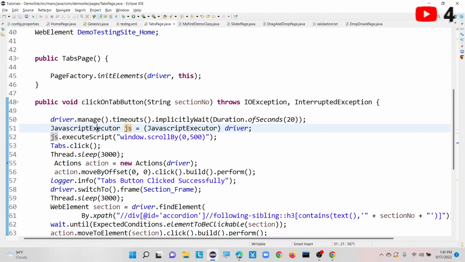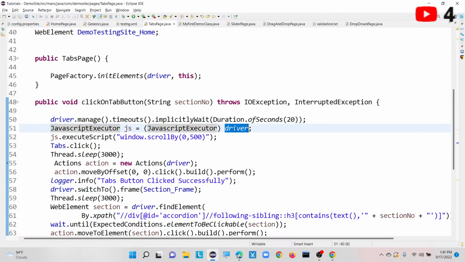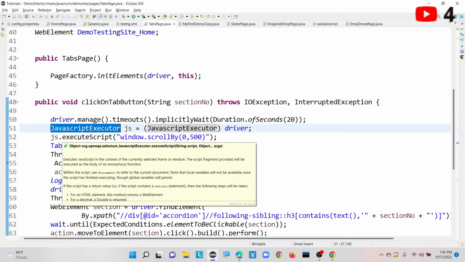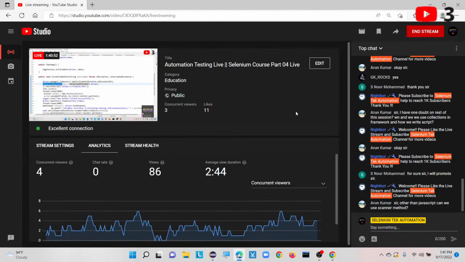Whereas JavaScript executor is an interface, and it indicates that a driver can execute this particular JavaScript. That is about the JavaScript executor, the method execute script, and why we are using the JavaScript executor inside our Selenium. For any questions, guys,